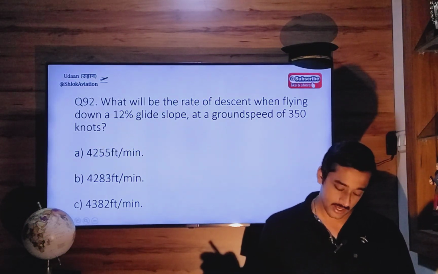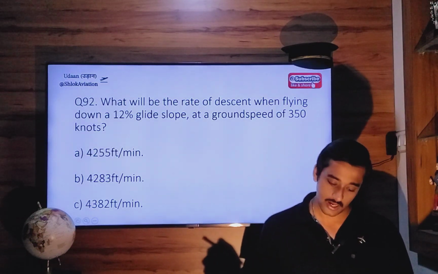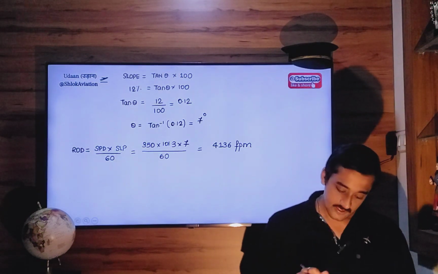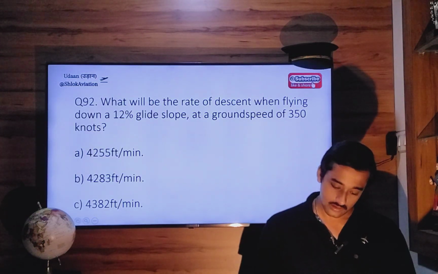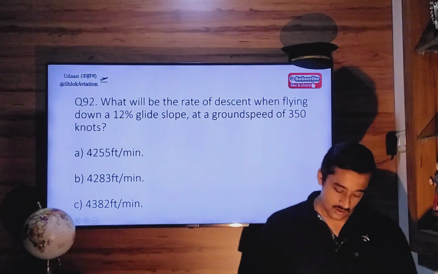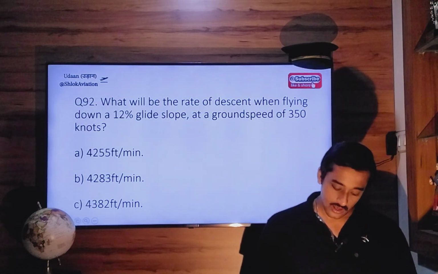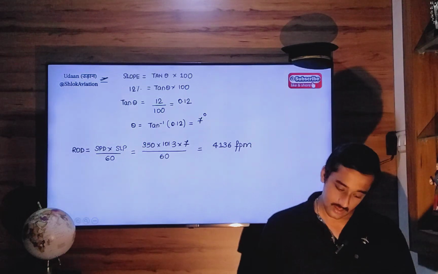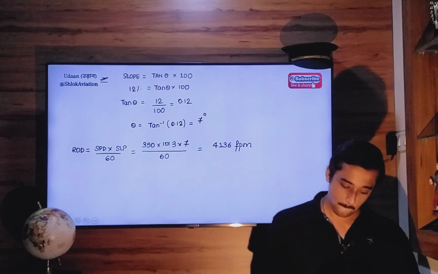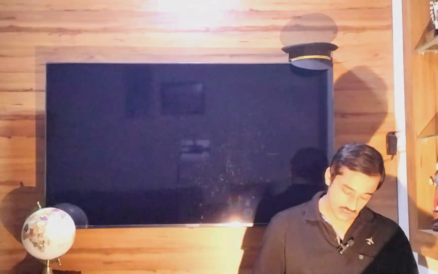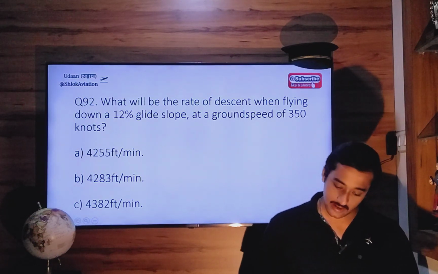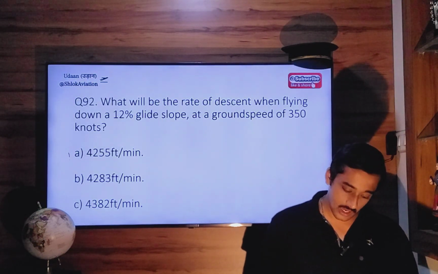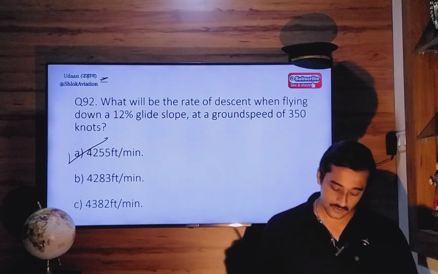So select that option which is closest to this value. 4136. So we have 4255, 4283, 4382. So the closest option here will be option A, 4255. Okay.